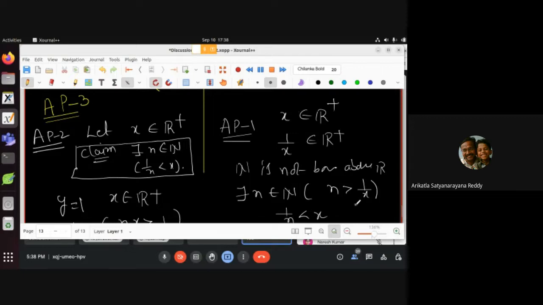Okay, but anyhow, we need to concentrate here only. If x is positive, then 1 by x is defined. That is also positive. Now 1 by x is a real number. So natural numbers is not bounded above in R. That means there is a natural number n such that n is greater than 1 by x. So 1 by n is less than x.